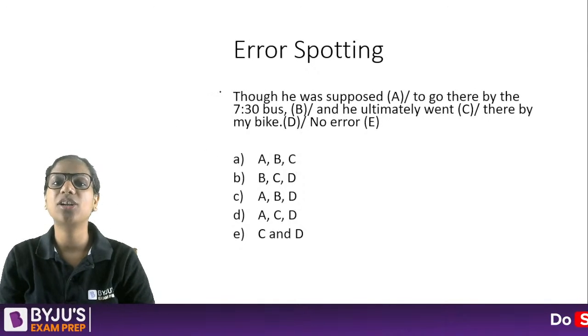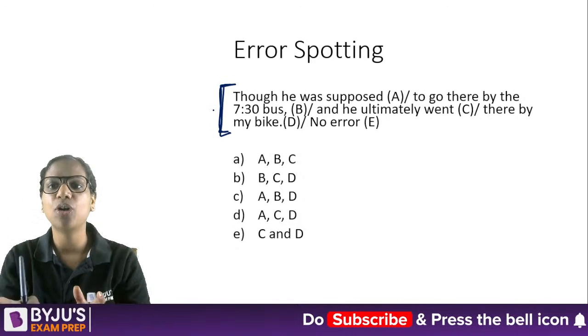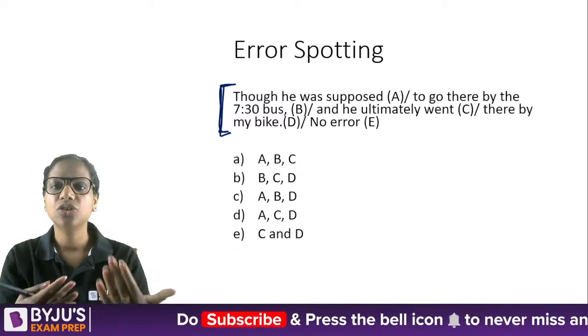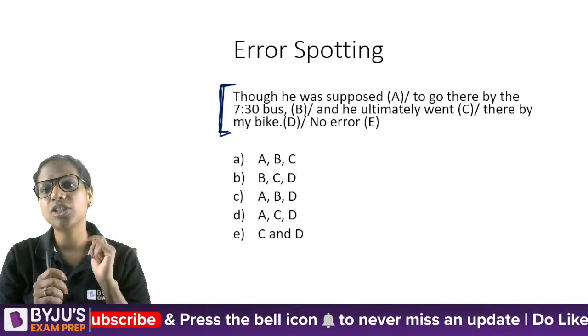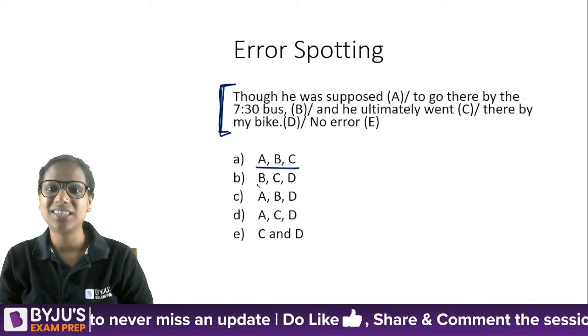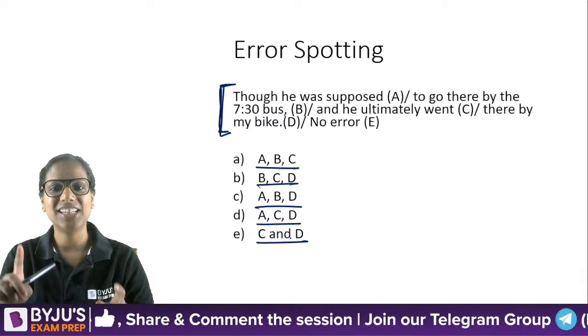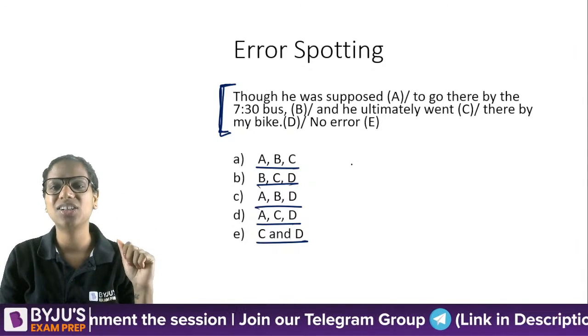This is a question that we've already done. Okay, I covered it with you in another session, but it has some important concepts which I wanted to quickly revise with you. So tell me which part here has an error, and multiple parts here could have errors. See, multiple parts could be erroneous. It's the type of question that we did yesterday in the last lab.